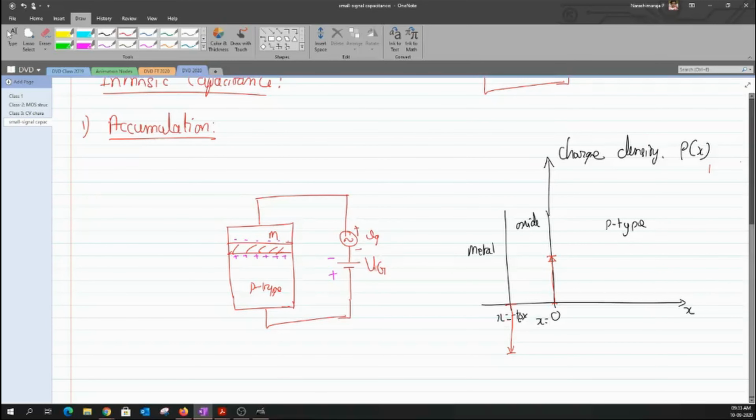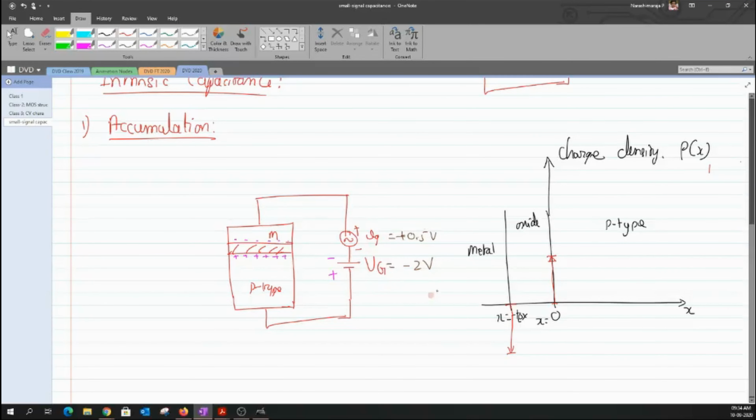We know that this voltage is basically a negative voltage, as I said. Let us go with a number, because numbers always give a better understanding than just talking in terms of expressions. Clear? So in this case, I have biased this MOS structure at a voltage of minus 2 volt. Over this minus 2 volt, I'm going to apply a positive step input, and let us assume that this step input has a magnitude of 0.5. It's always plus 0.5.